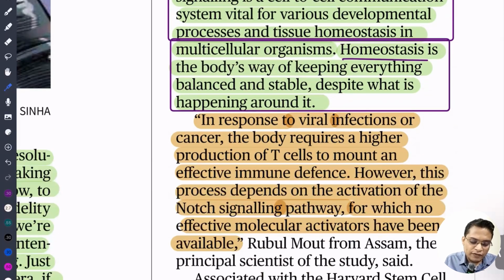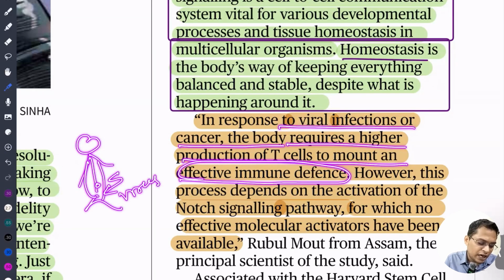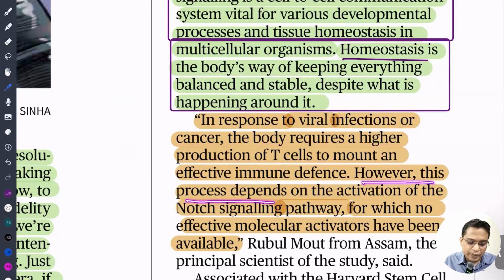In response to a viral infection or cancer, the body requires a higher production of T cells to mount an effective immune attack. Look, let's say this is a human body. If this body is attacked by some virus, then inside this body it will produce a lot of T cells, and these T cells will surround this virus and kill it. However, this process depends on the activation of Notch signals. To produce these T cells, our body needs to activate the Notch signal.